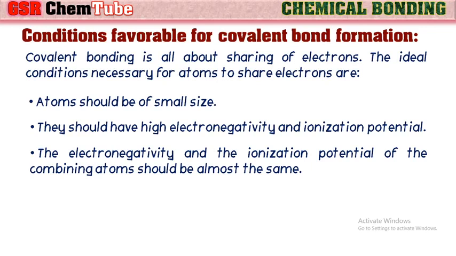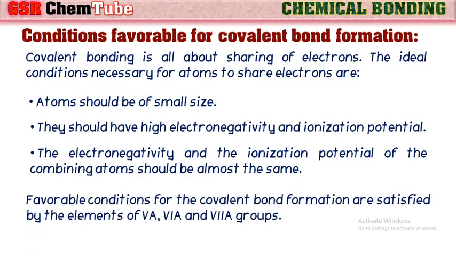The electronegativity and the ionization potential of the combining atoms should be almost the same. The favorable conditions for covalent bond formation are almost satisfied by the elements of the p block, that is, the 5th A group, 6th A group and 7th A group elements. That is why most of these elements tend to form covalent bonds.